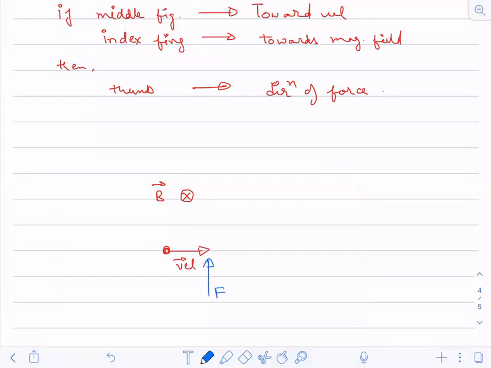So now what will happen? A particle is trying to move in this direction, but you apply a force like this. So what will happen? It will make a turn like this.